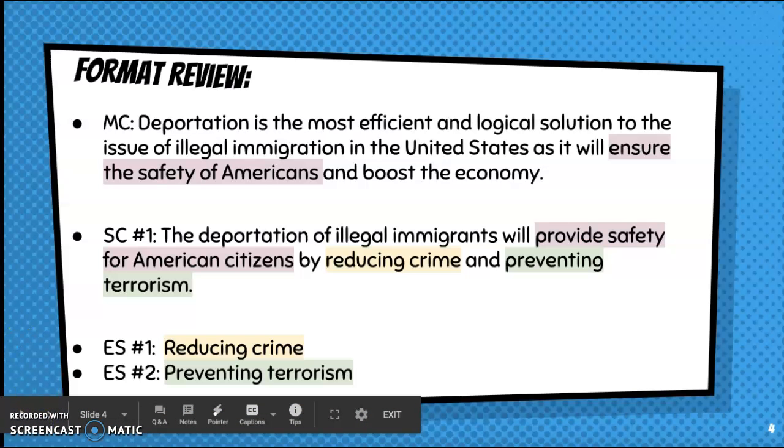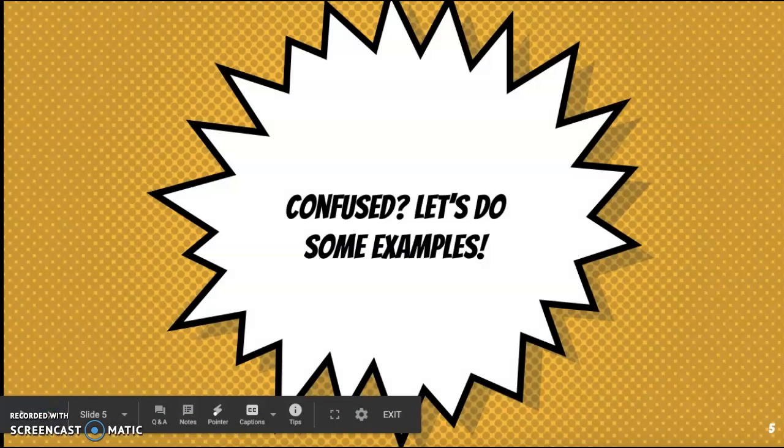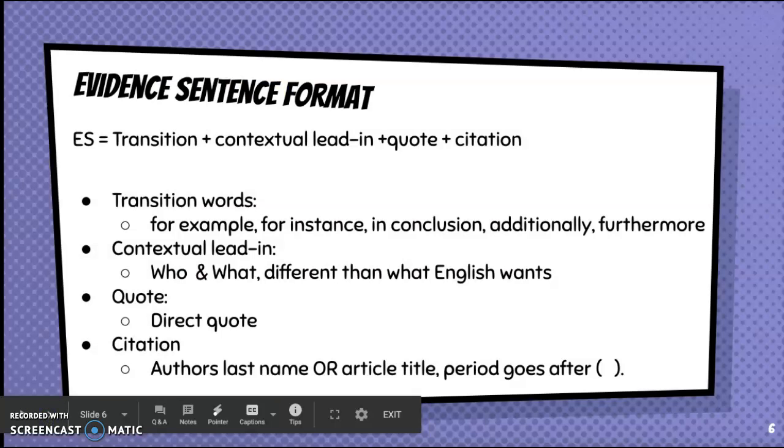Again, here's some of the highlighting just to show you guys what's our subject, what's our opinion, where are our key reasons. So again, we have reducing crime being our first evidence sentence and preventing terrorism being our second evidence sentence. So we're going to do some examples in case we're confused at all about the format or what this actually looks like. An evidence sentence format.